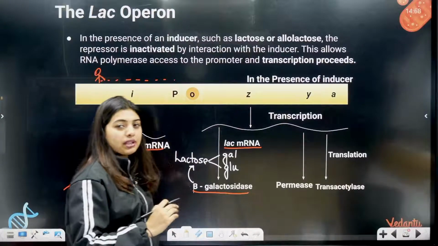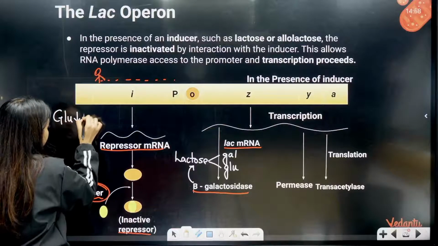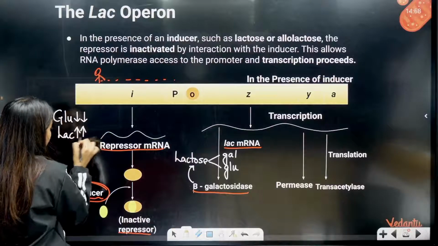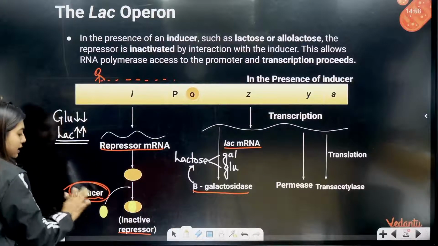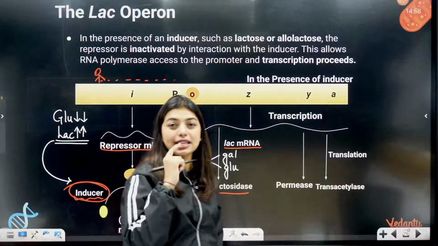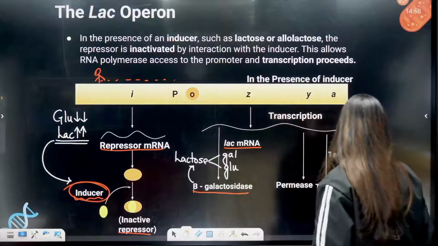Students, this can happen when the glucose is less. When glucose is extremely less and lactose is more in the surrounding, E. coli will opt for this, where lactose will act as an inducer. So the lac operon concept totally works on the presence and absence of lactose. So the inducer is going to be lactose. I hope this is clear to all of you.